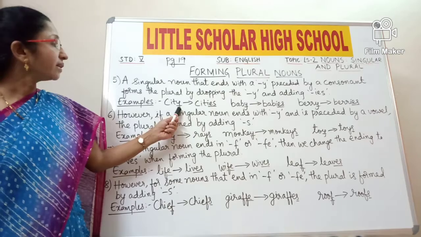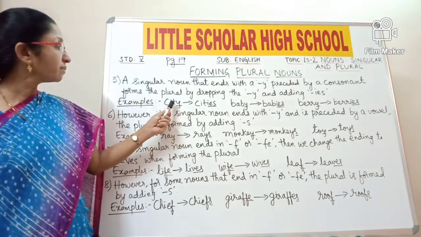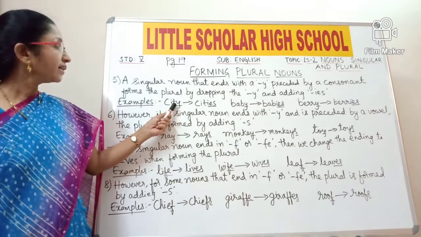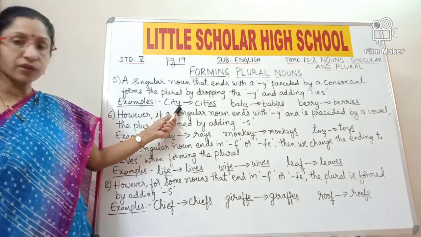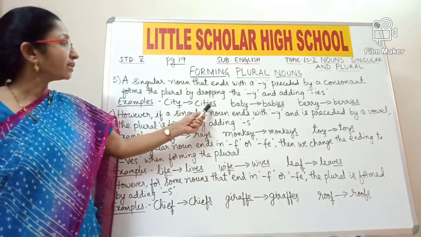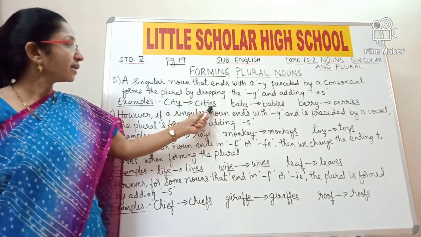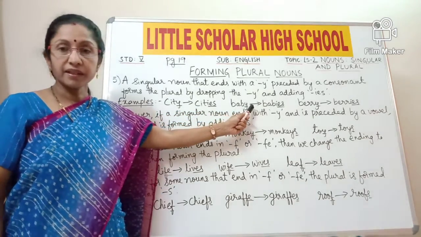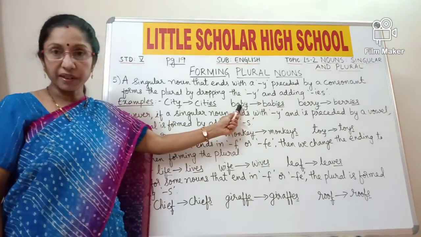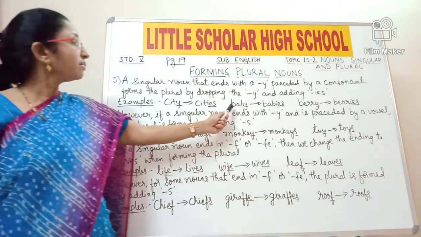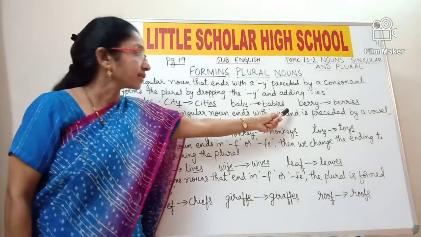Now the letter Y, look at the word again, city. The last letter is Y and the letter before it, that is the preceding letter T, is a consonant. So here you need to drop the letter Y and replace it with IES. So the plural of city becomes cities. Similarly, the word baby is ending in letter Y and the letter preceding it is B. B is a consonant. So similarly, baby becomes babies. So Y is replaced with IES.